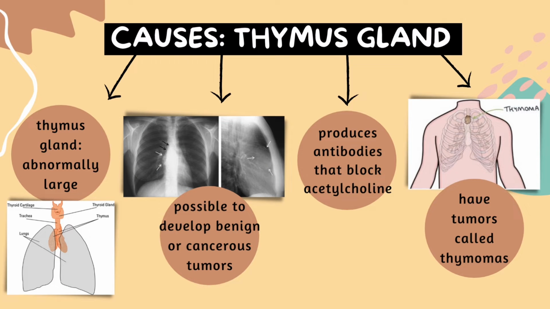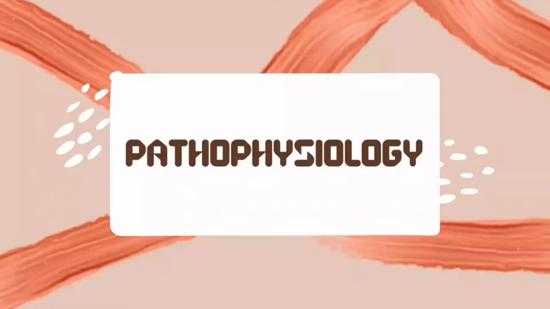Next, in people with MG, the thymus gland is abnormally large. It is also possible to develop benign or cancerous tumors, which may interfere with important immune cell production. It also produces antibodies that block acetylcholine. People with MG can also have tumors called thymomas.